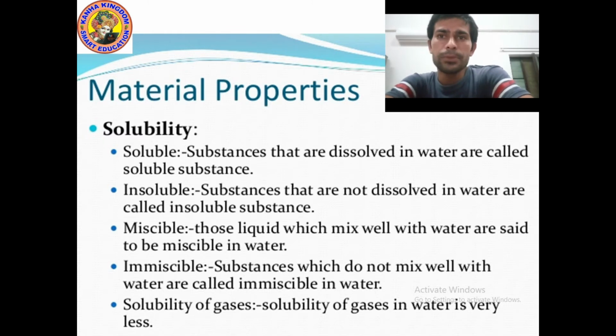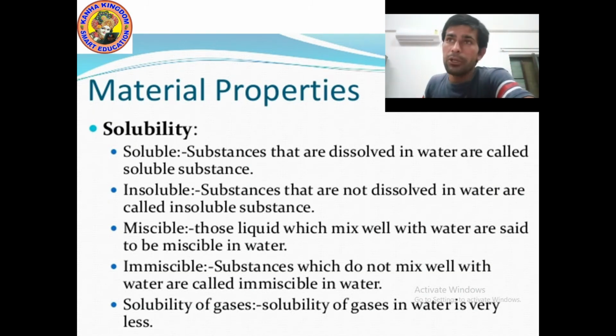On the basis of solubility, we can say a material may be soluble, insoluble, miscible, or immiscible. What is the meaning of soluble? Substances that are dissolved in water are called soluble substances. Insoluble materials cannot dissolve in water, so substances that are not dissolved in water are called insoluble substances.